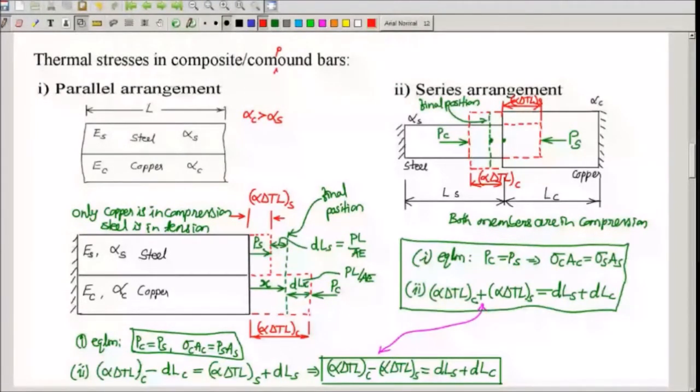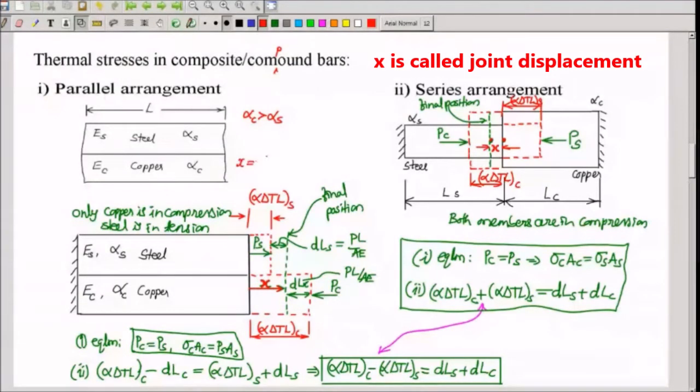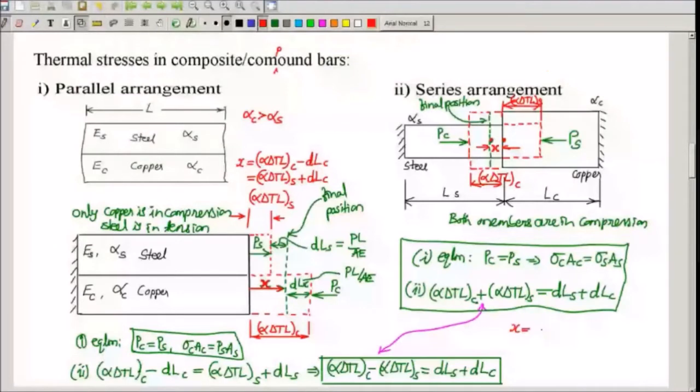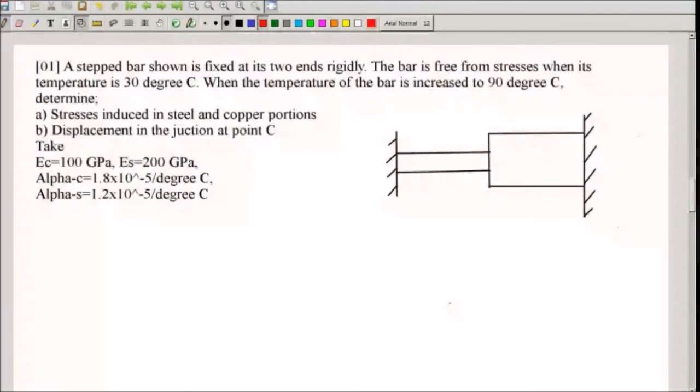There will be one more question to find out this X. In the previous case also it is here. X is this. X we should be able to find out. In the previous case, X is equal to alpha delta TL of copper minus DLC, or it is also equal to alpha delta TL of steel plus DLS. In the series case, X is equal to alpha delta TL of copper minus DLC, or it is also equal to DLS minus alpha delta TL of steel. We can move on to the first problem.